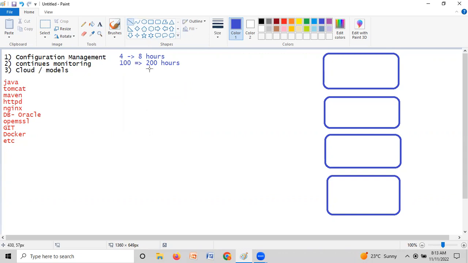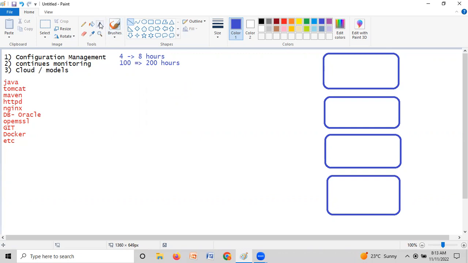So here the DevOps engineer will come into the picture. Let us assume if you write some kind of script, maybe we can reduce the time from 2 hours to 1 hour. But still that is a manual process, guys. So in that scenario, how are we able to handle the situation? The DevOps engineer will come into the picture.